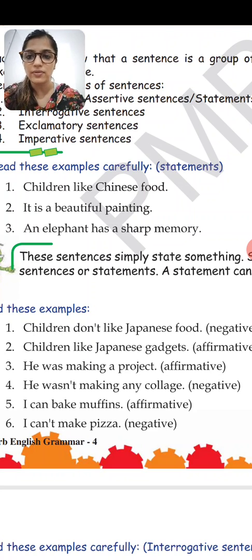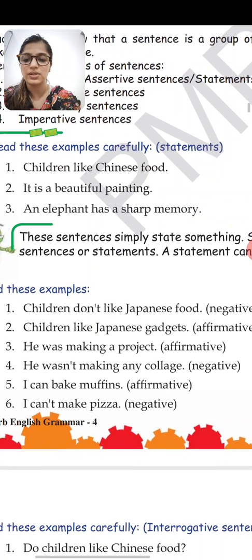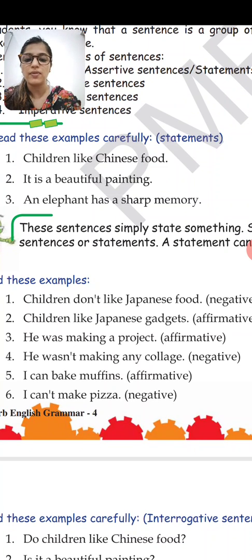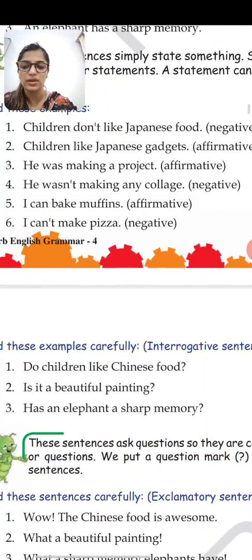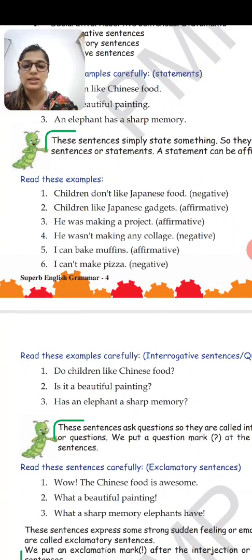What do you mean by affirmative and negative? The basic difference is that when we say something positive, yes, it is affirmative, and when we say no or something negative, it is a negative sentence. So children don't like, that was negative. Children like Japanese gadgets, affirmative. He was making a project, affirmative. He wasn't making any collage, it is negative because it wasn't. I can bake muffins, affirmative. I can't make pizza, negative. I hope you understood.